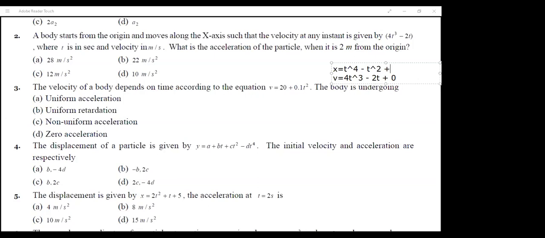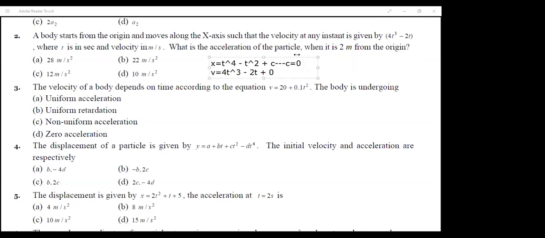And 0 will come whenever there is some constant. So this is how I will get the value of x, Dwit. Once I get the value of x, I don't know c, the constant. To get the value of c, they have given the condition that it is starting from the origin. So origin means x is 0, t is 0. If you substitute x is 0, t is 0, c also becomes 0.